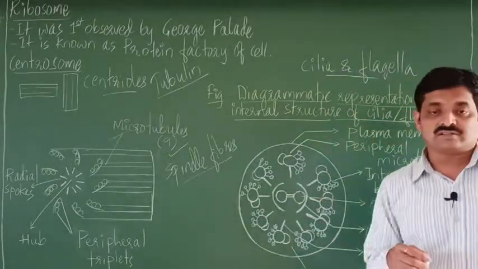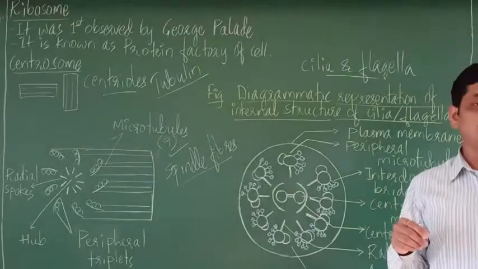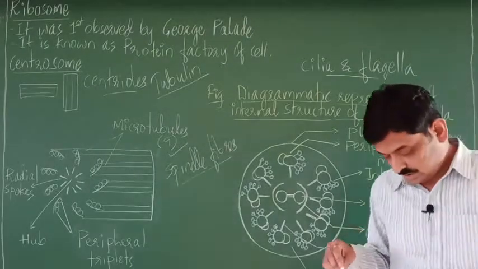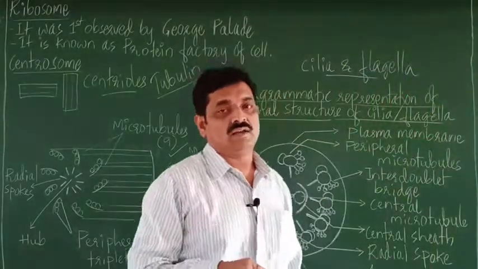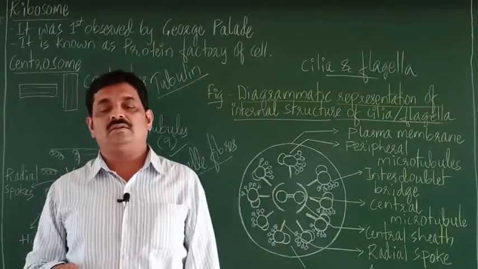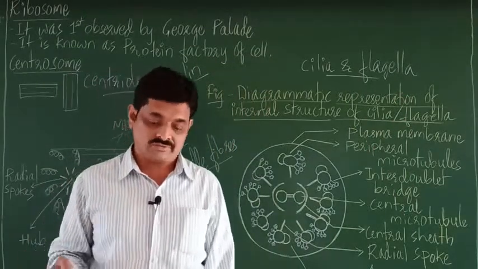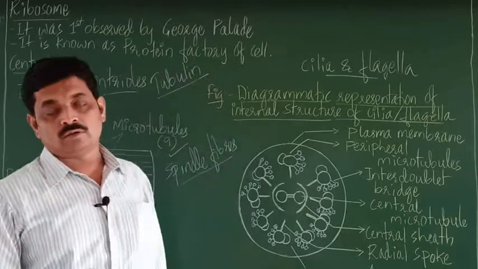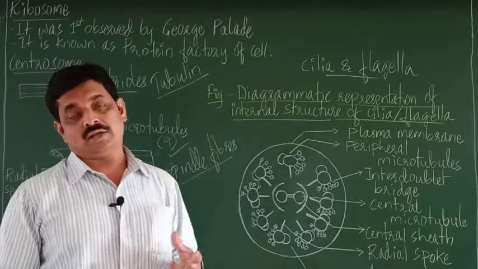The next we shall consider the cilia and the flagella. So cilia and flagella are basically locomotory organs. A group called Protista, right?